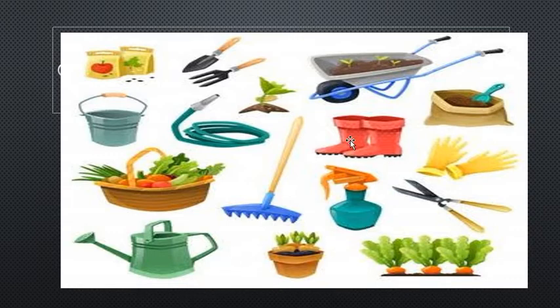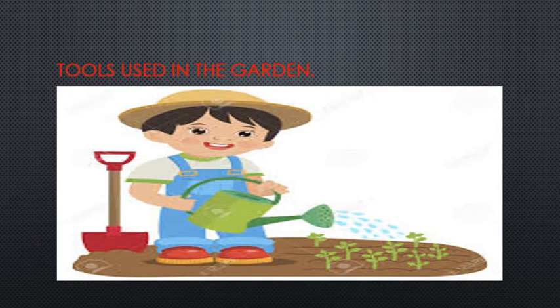These are non-living things. They cannot grow, move, or die. The gardener uses these tools in the garden for cultivating the plants. He is the gardener. He used these tools.